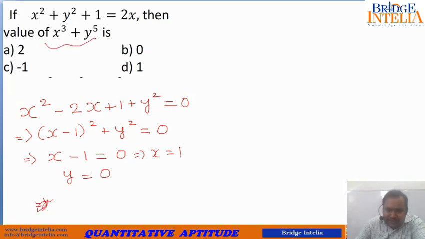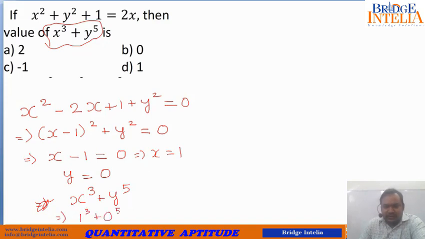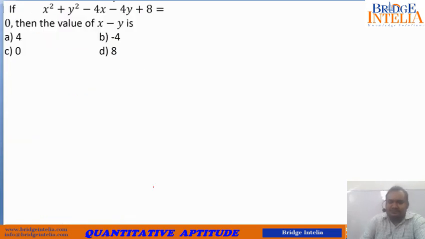Now what are we being asked to calculate? We are being asked to calculate the value of x cube plus y to the power 5. So now this is nothing but 1 cube plus 0 to the power 5, which can be written as 1 plus 0, which is equal to 1. Now let's move further.